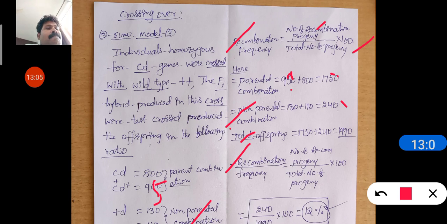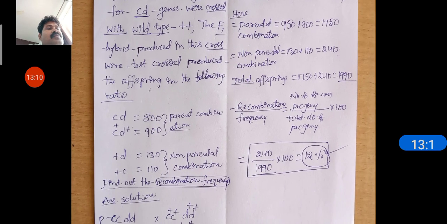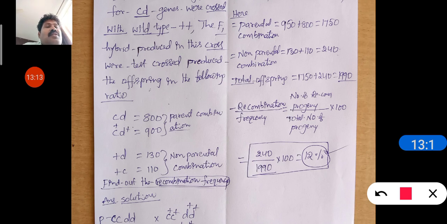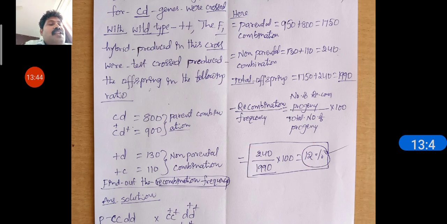Now the number of recombinant progeny is 240, correct? 240 by total number of progeny 1990, into 100. So recombination frequency is almost nearly 12%. So this is the process to find out the recombination frequency.